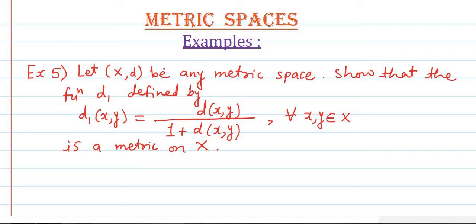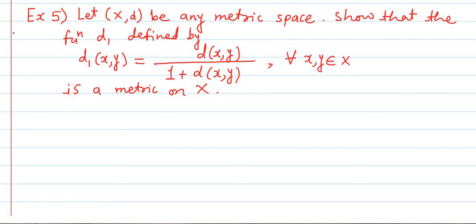See once again what is given. It is given that (X, d) is a metric space, which means that d is already a metric. Then if the function d1 is defined as d1 of x comma y equal to d of x comma y upon 1 plus d of x comma y, then we have to show that this d1 is again a metric on the set X. This is a very important example, as it is asked so many times in the examination. We will solve this example.